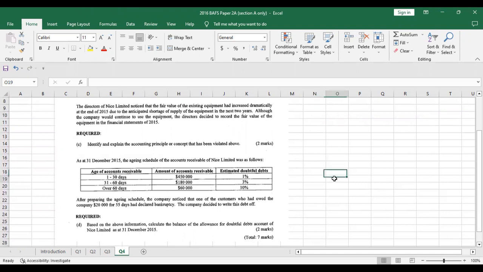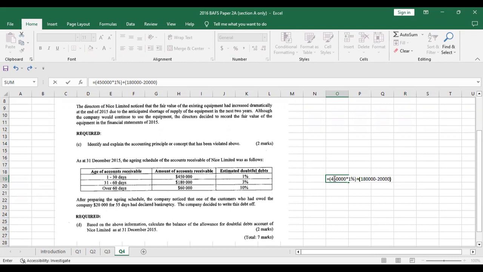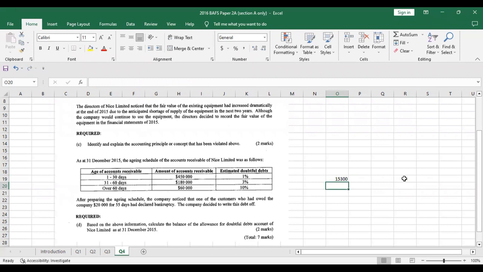All you need to do is simply multiply 450,000 times 1%, plus 180,000 minus 20,000 times 3%, plus 60,000 times 10%, and that is your answer, 15,300. That would be the balance for the allowance for doubtful debts.